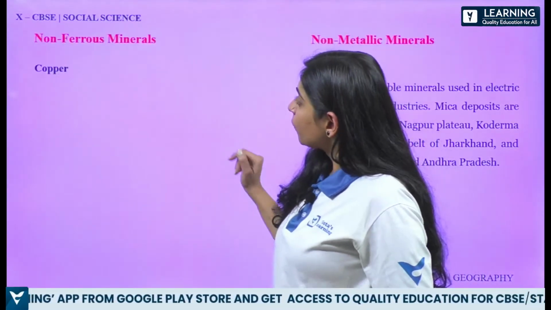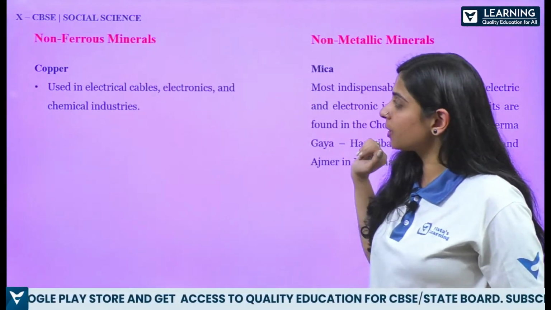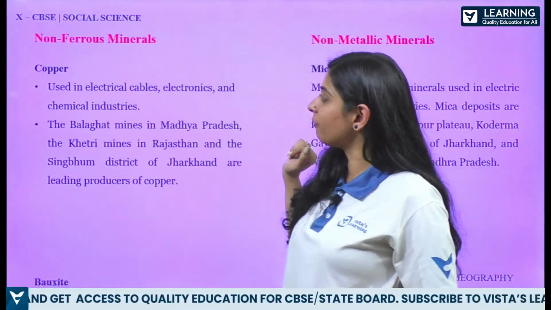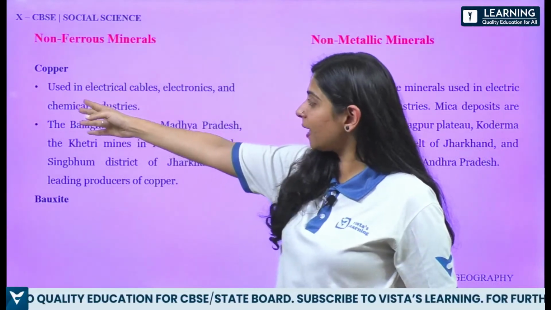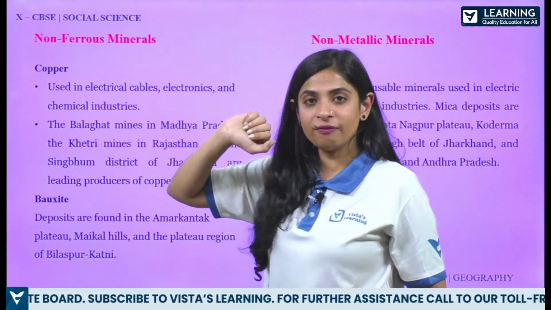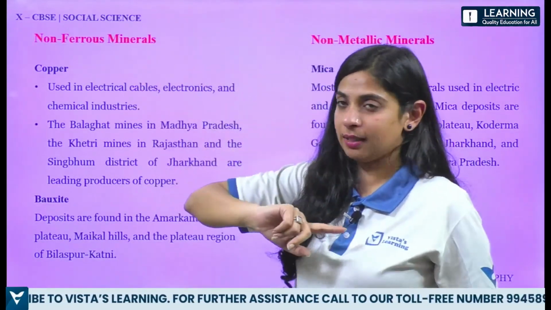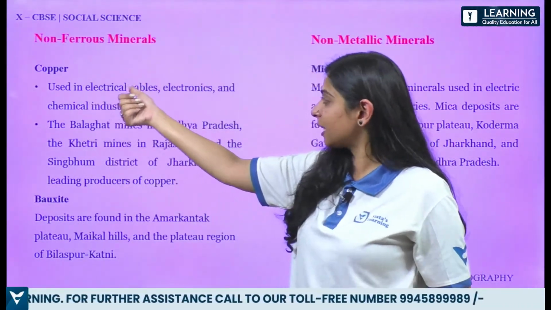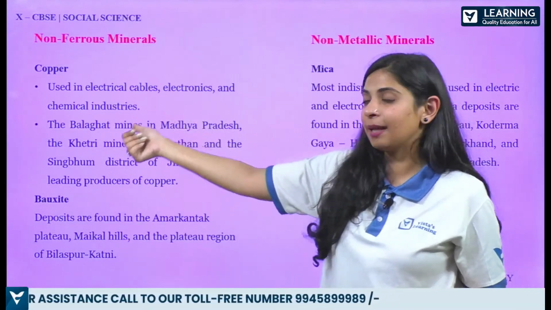Then we have non-ferrous mineral and ferrous mineral. First let's see about the non-ferrous mineral. Here we have copper and bauxite, two kinds of non-ferrous minerals. Copper is used in electrical cables, electronics and chemical industries.